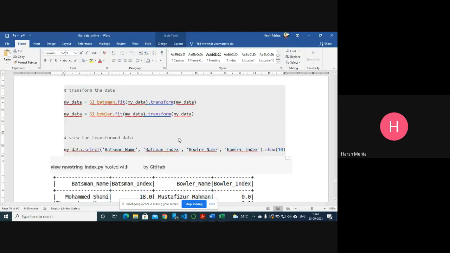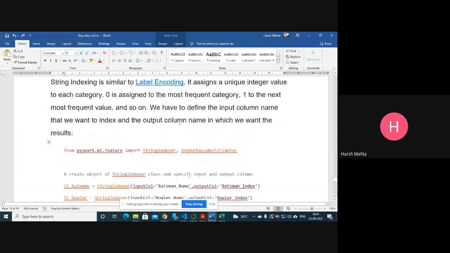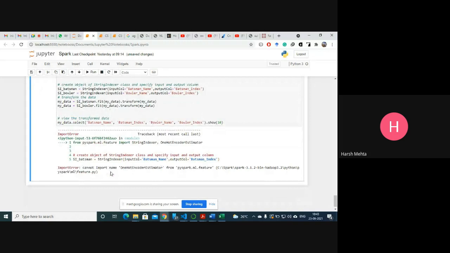One hot encoder, it says no. Very, very important point I wanted to explain to you, but there is some problem. One hot encoder. Let me search regarding this error.